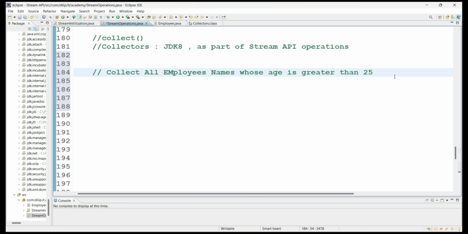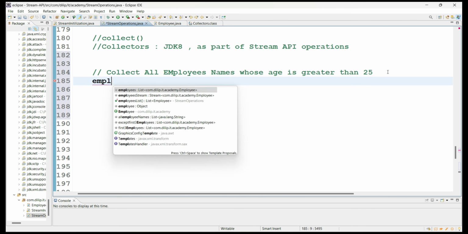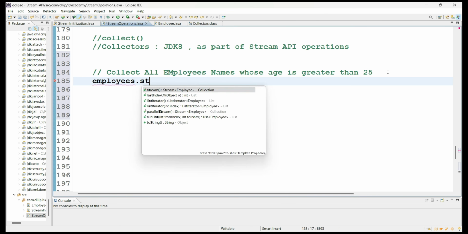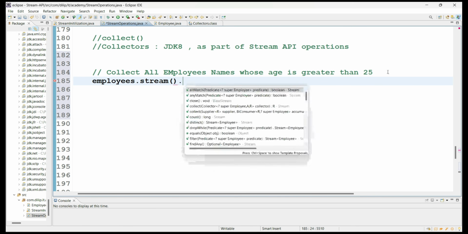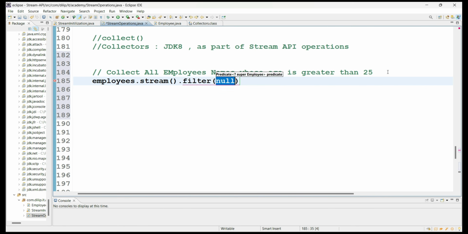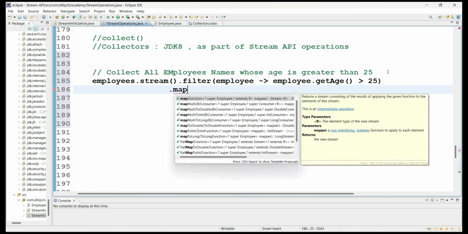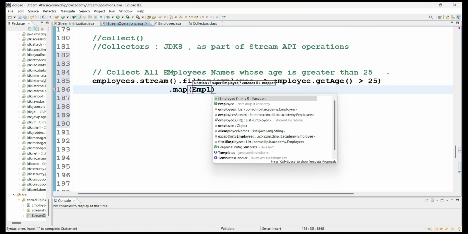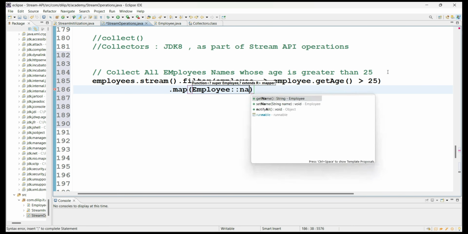First you will have the employees collection, create the stream object, and from that filter the employees whose age is greater than 25, using employee.getAge. Those employee details you want, and from that map, what you are collecting is their names.